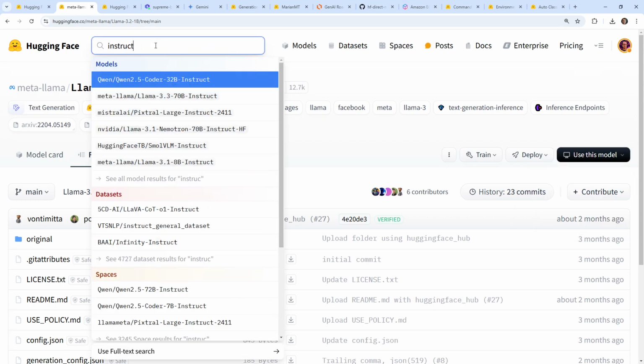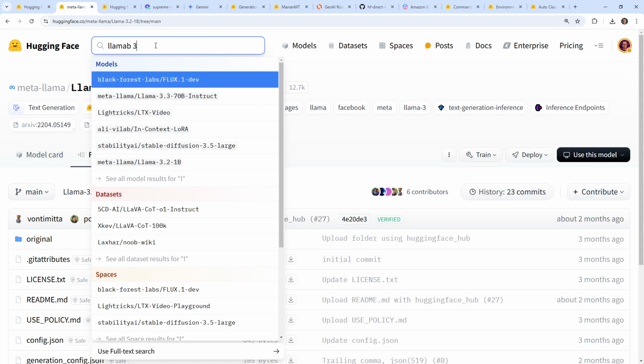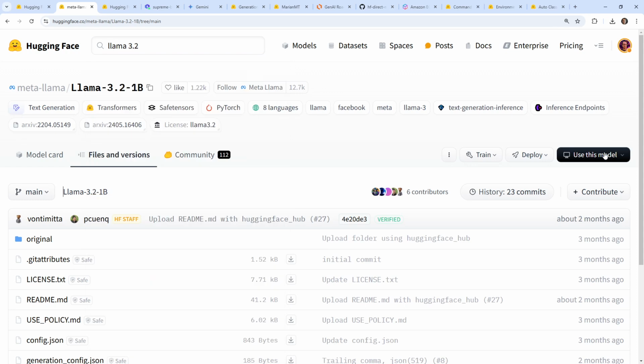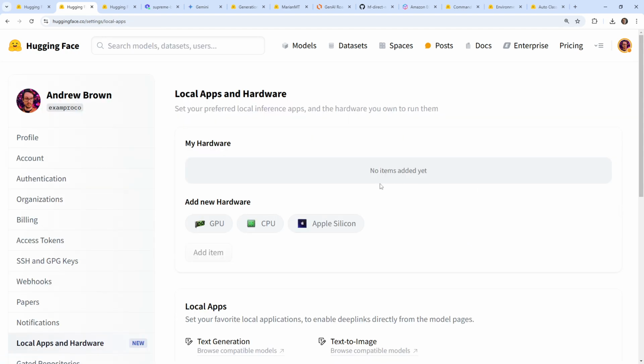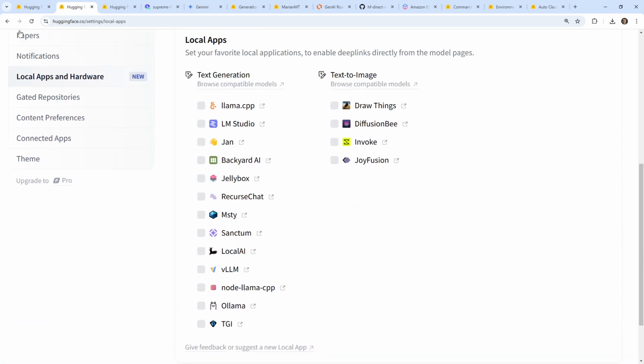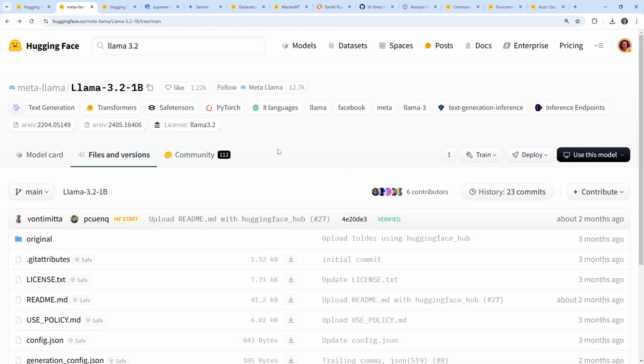So if we go over here to instruct, see Llama 3.2 1B. Just understand that if we were to use something like vLLM or something like TGI, it might not be as cooperative as we would like it to be. I'm not sure what other options they have over here. I was just taking a look at what they're showing here. Oh, we've got a lot of options. But anyway, that's something kind of interesting there.